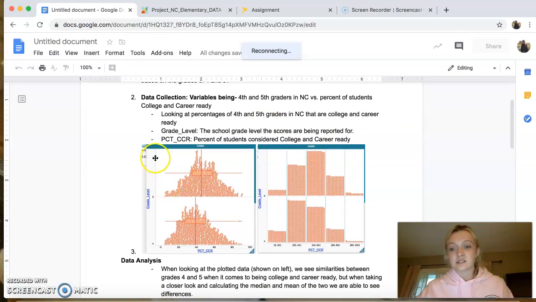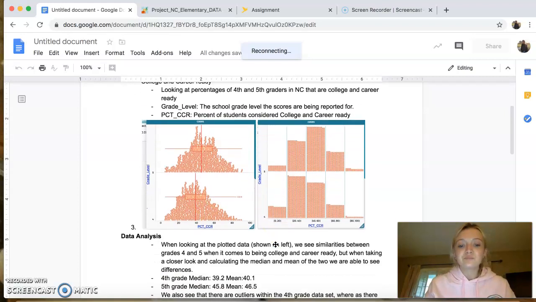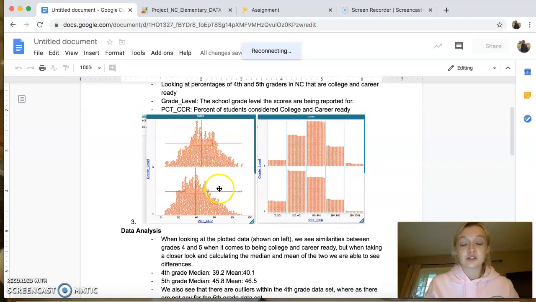We see here on the side the y-axis is the grade level and the x-axis is the percent of those numbers that are ready for college and career. And we see that in a scattered chart here versus a bar graph over this way. I feel like on this specific chart over here, we see the cases in 4th and 5th grade looking very similar, whereas when we're looking at the bar graph, I feel like you can see a little bit more of a difference in that data.